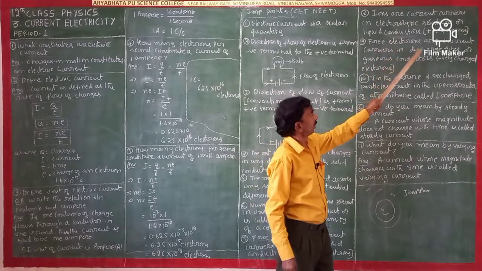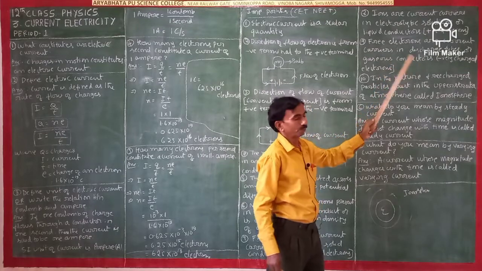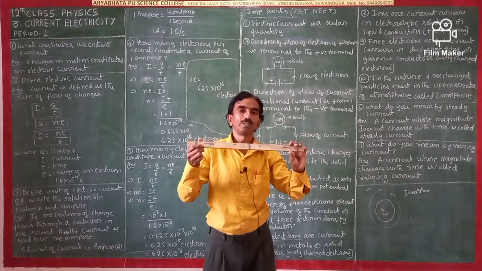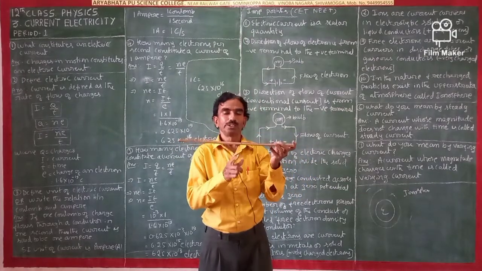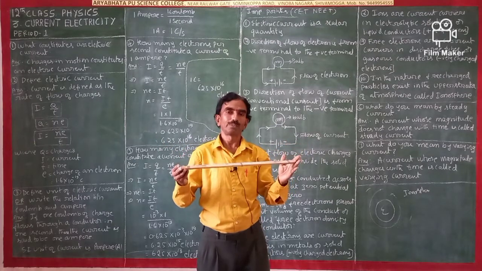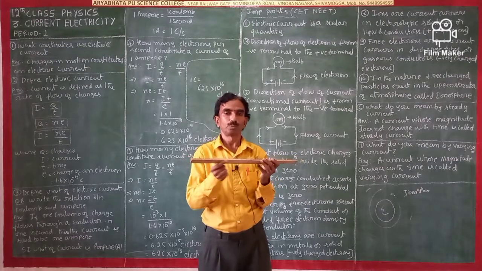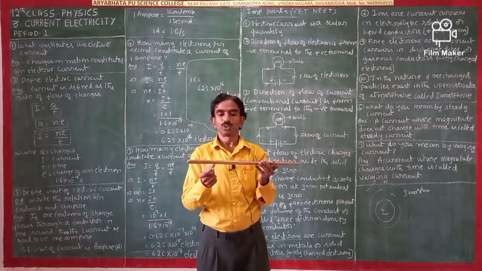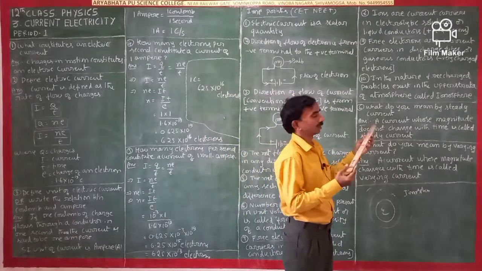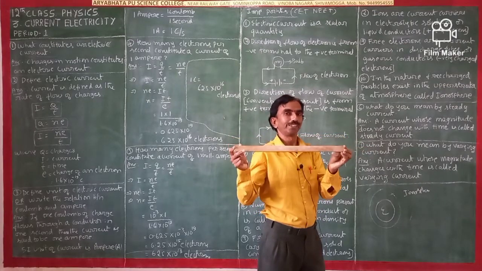Free electrons are current carriers in discharge tubes or gaseous conductors. You see the discharge tube, that means a tube light. In the middle portion there is no wire, only at the ends of the tube are there conductors. In between, electrons are moving due to the potential difference. So the current carriers are charges, electrons, in discharge tubes.